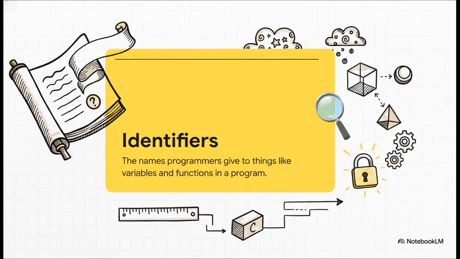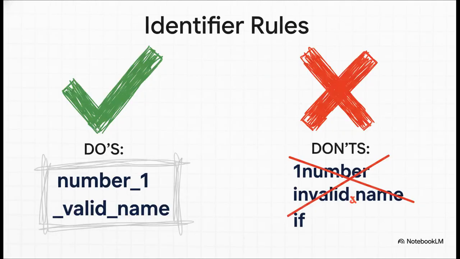So, the names that we get to create, those are called identifiers. This is our chance to give meaningful names to things in our program, like variables that hold our data. But, of course, there are some rules we have to follow when we're naming them. And here are those rules. A name has to start with a letter or an underscore. It can never start with a number. It can't have any spaces in it. And, as we know, it can't be a reserved keyword. That's exactly why the answer to our quiz was C, say I won. It's the only one on the list that plays by all the rules.